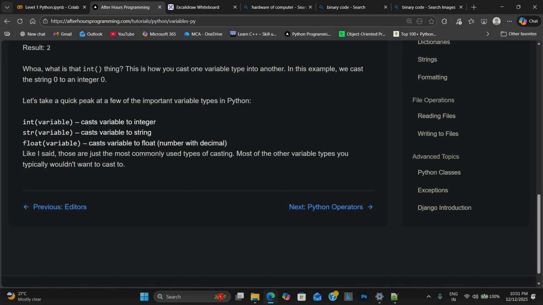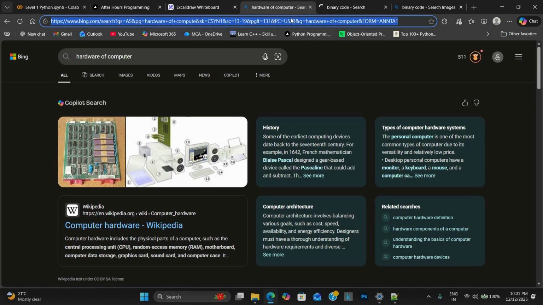You can cast other variables. In a similar way, you can also use integer, string, float. Float means decimals. I'll show you.